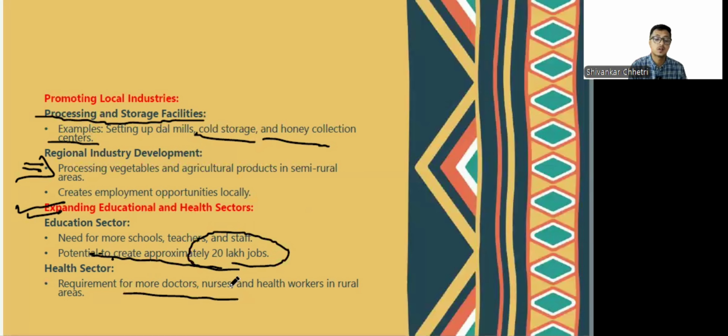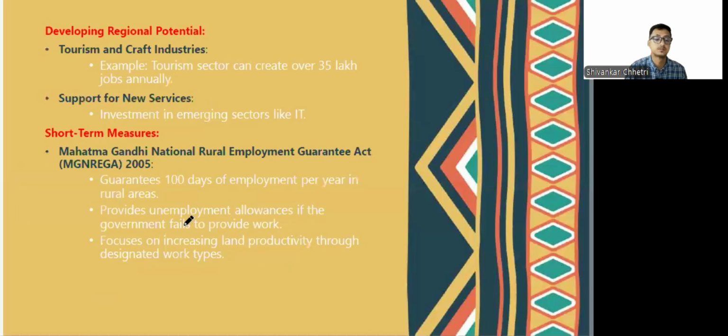So there's a requirement for more nurses, more doctors, more health workers as well. The government needs to look at it and create the jobs that are required, which would certainly serve the economy. Tourism is also one of the important aspects that can be developed. Craft industries, yes. The tourism sector can itself create over 35 lakh jobs annually. So it has to be a focused thing. The places have to be kept clean, the environment needs to be taken care of, and the government needs to be strict.